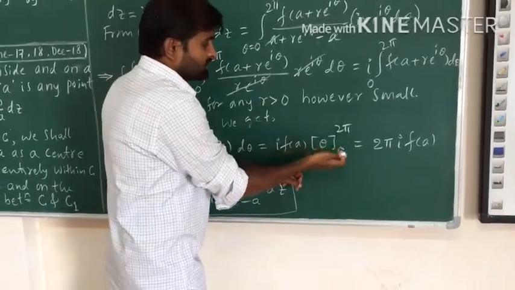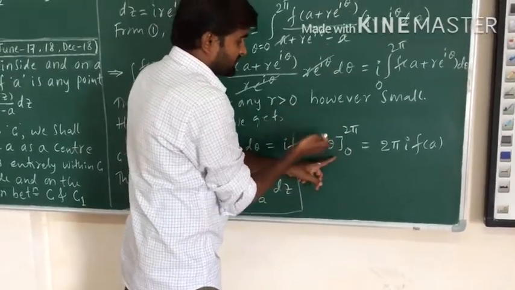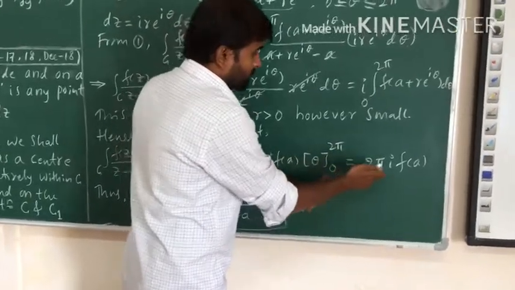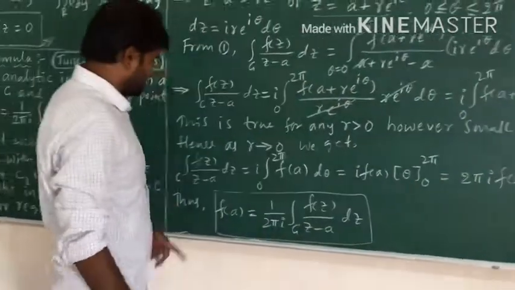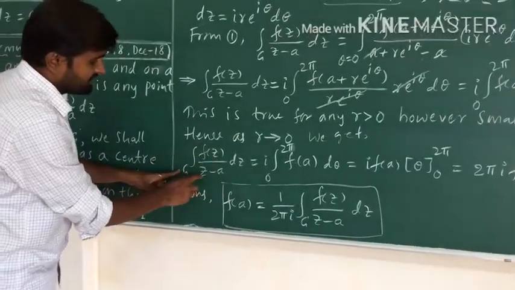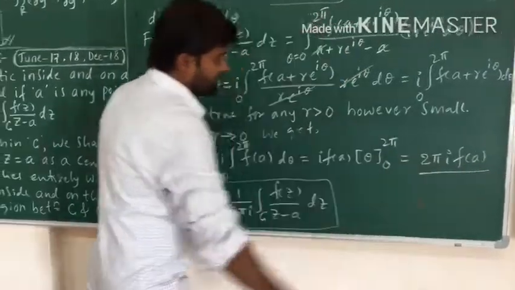With limits 0 to 2 pi, upper limit 2 pi and lower limit 0, the lower part is 0, so we get 2 pi I f of a. So this whole integration over C of f of z by z minus a dz is 2 pi I f of a.